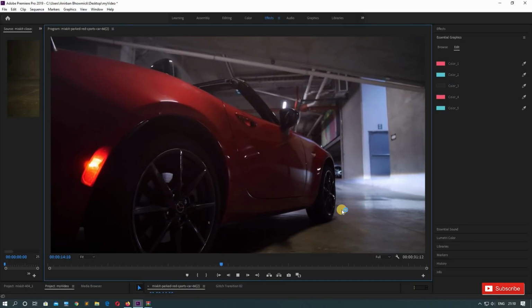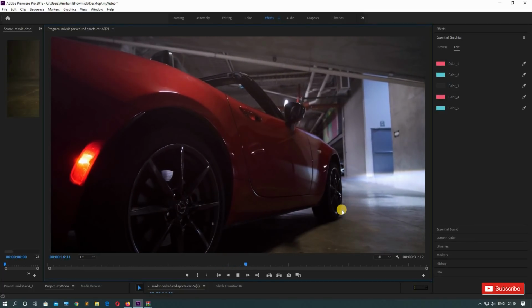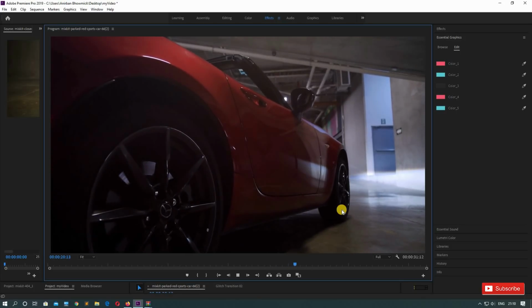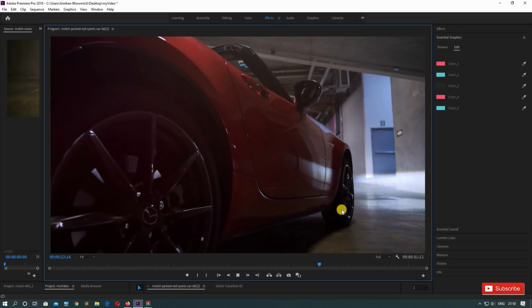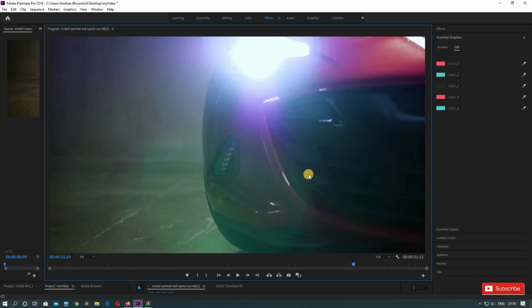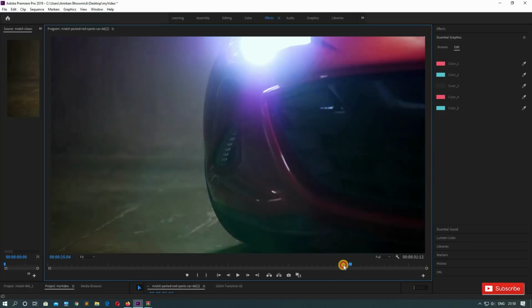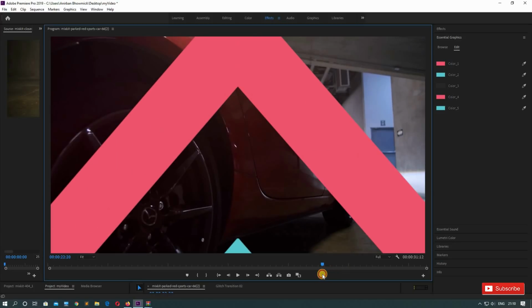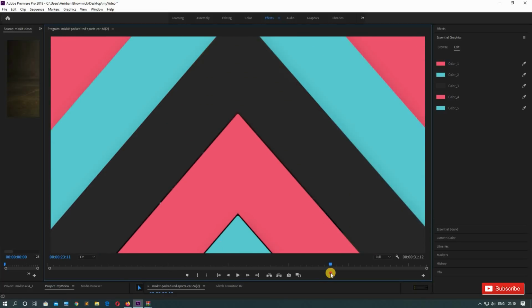Okay, that was the first glitch effect. That was pretty good, right? And let's see what we have now. Beautiful, right? See, but the color is a bit off in this transition. That is not exactly matching with the colors which we have in our video. So you can also change the color in here, no problem with that also.